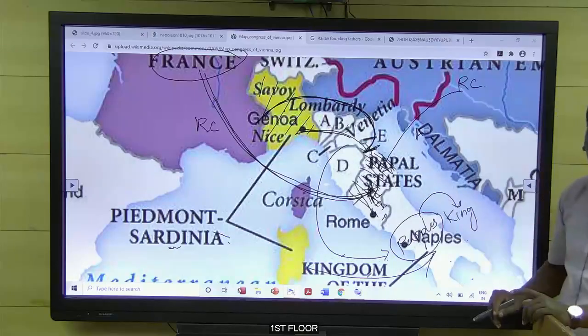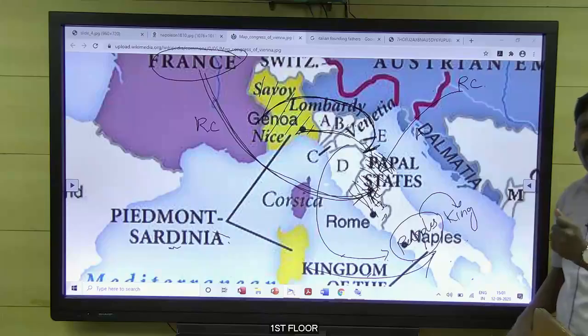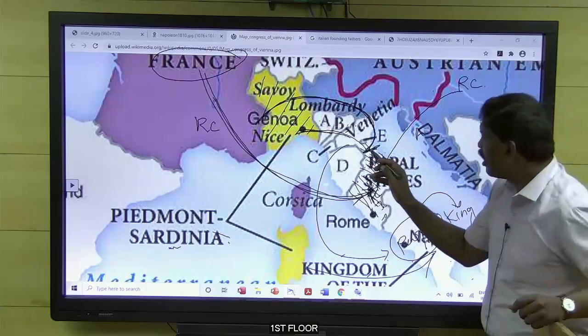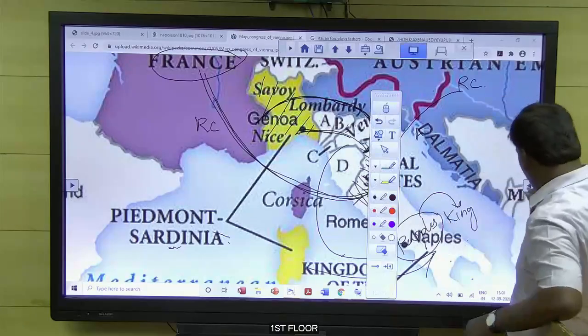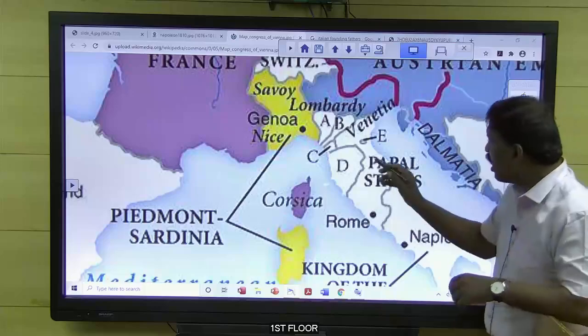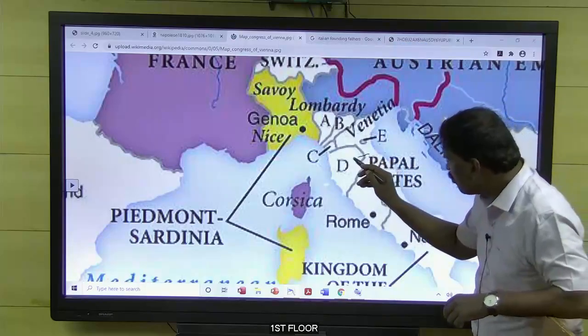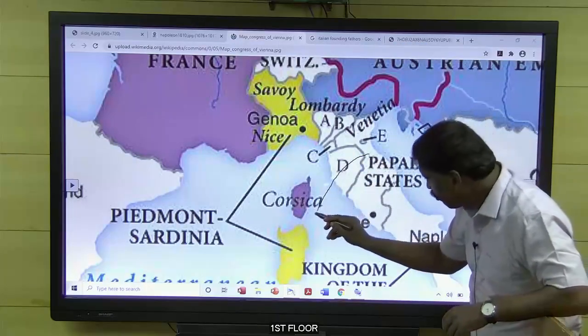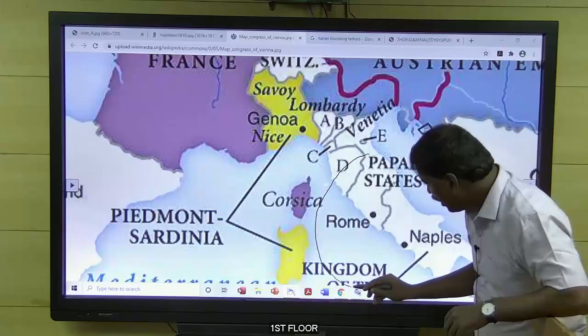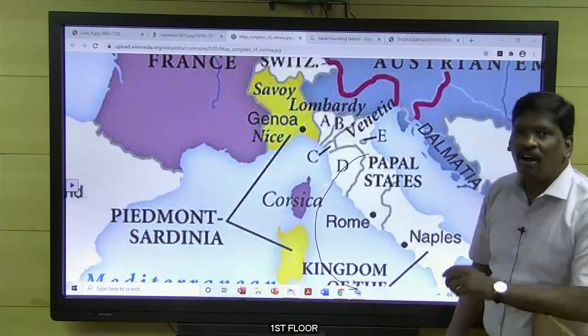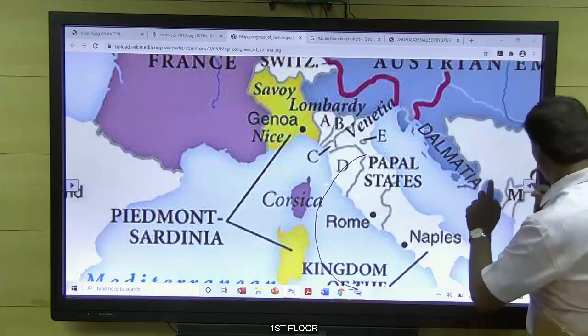Kever asked Garibaldi, and Garibaldi immediately accepted. Garibaldi and all his followers came down to the south, to Naples and Sicily. This is called the March of Garibaldi.